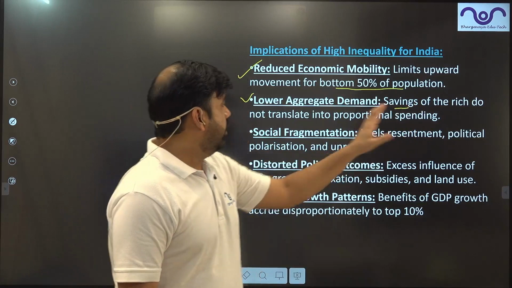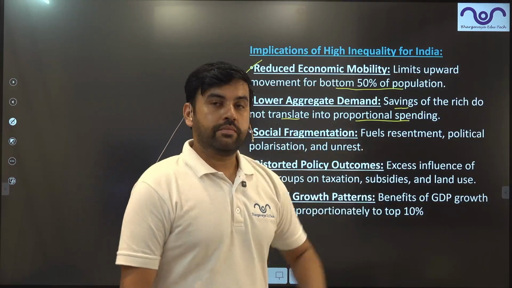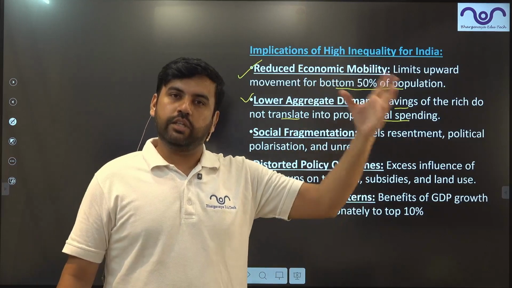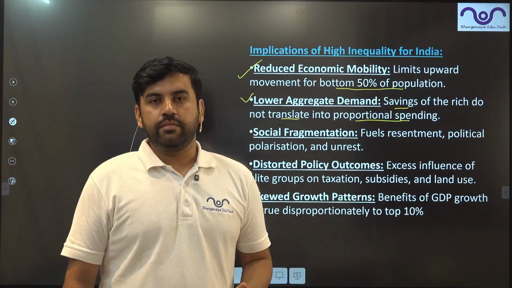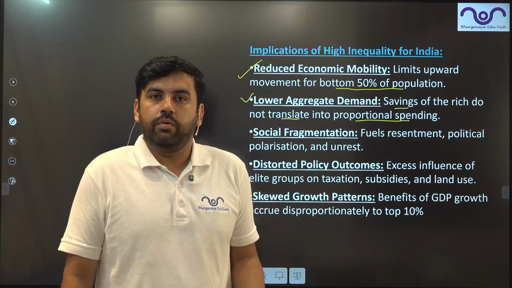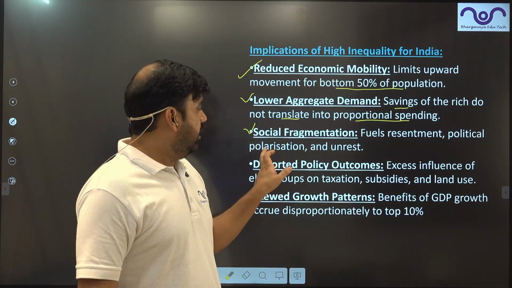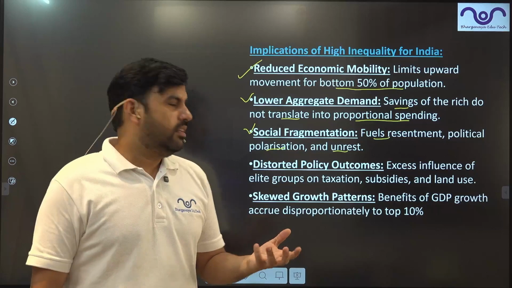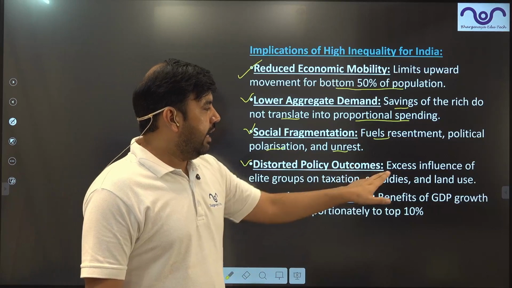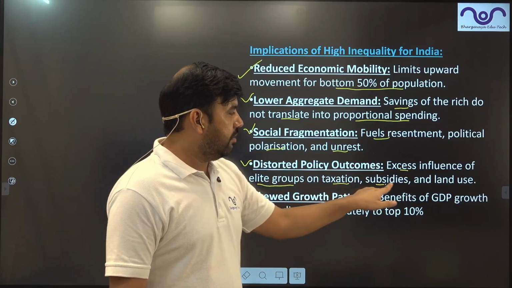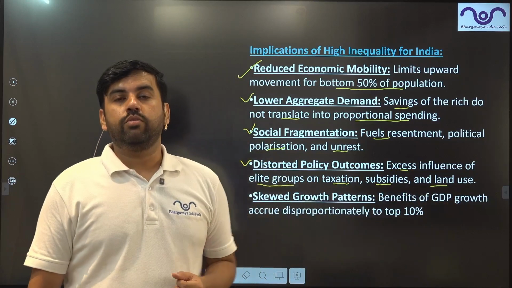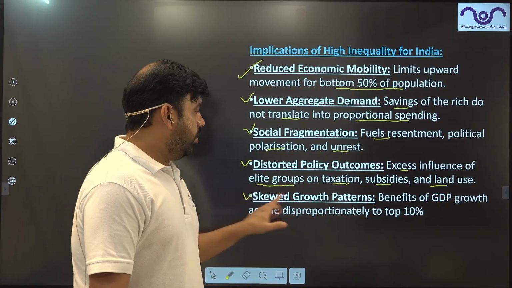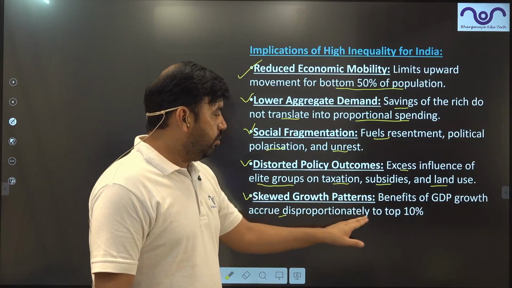The savings of the rich do not translate into proportional spending. So the people who are rich, very rich, ultra rich, I would say, have high savings. But where is their saving going? We don't know. Social fragmentation, polarization, unrest, fuel representation, politics, vote bank politics, distorted policy outcomes, excess influence of the elite group on taxation, subsidies and land use, which is also known as crony capitalism, collusive corruption, skewed growth patterns, benefits of the GDP acquired disproportionately by the top 10%.